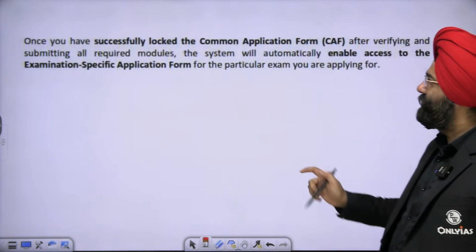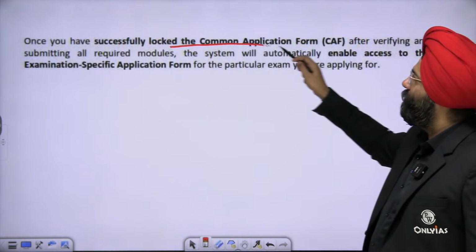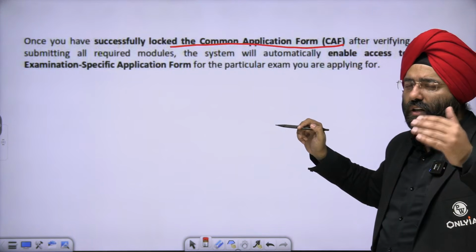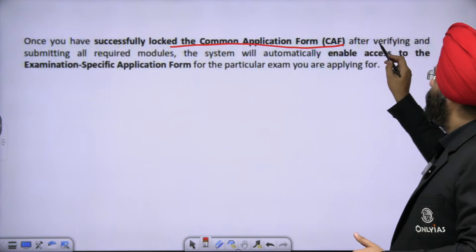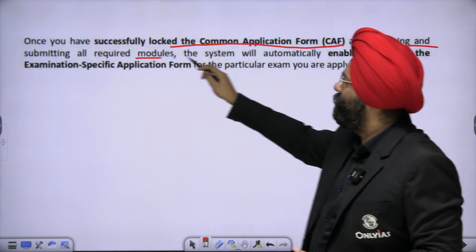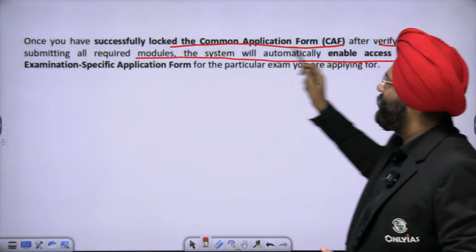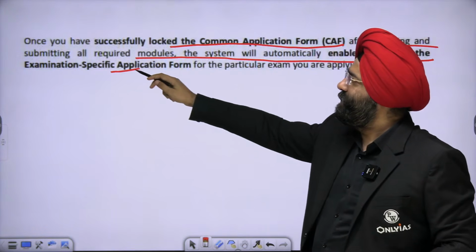Now what happens is, once you have successfully locked the common application form, that means whatever data you had put in the common application form is being given for the civil services exam. After verifying and submitting all the modules, the system will automatically enable the access to the exam specific application form.